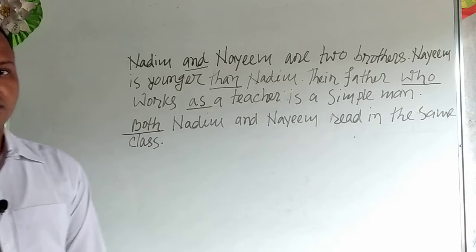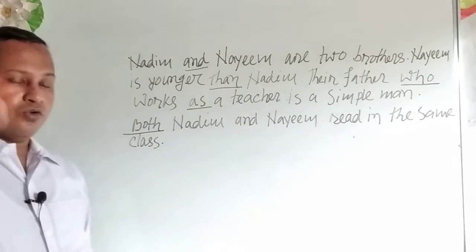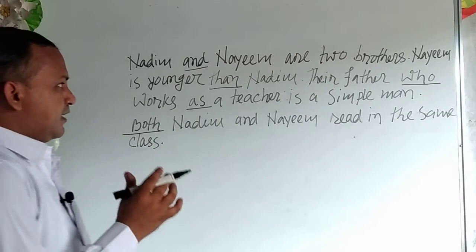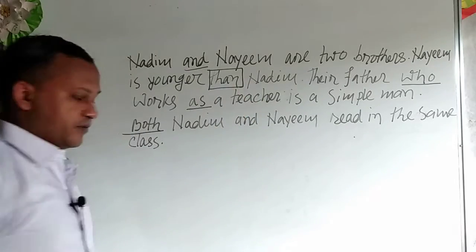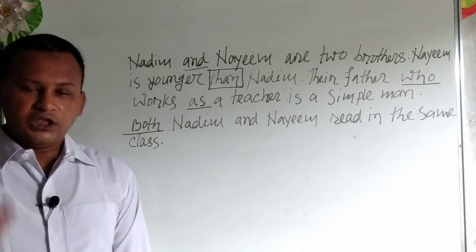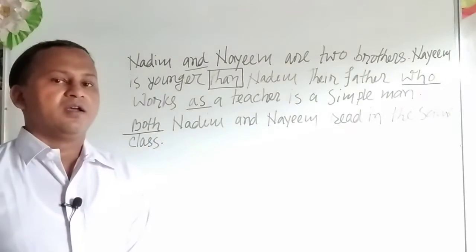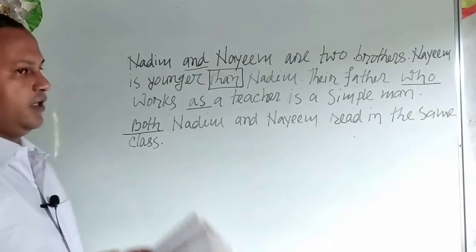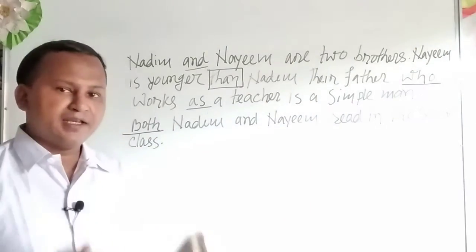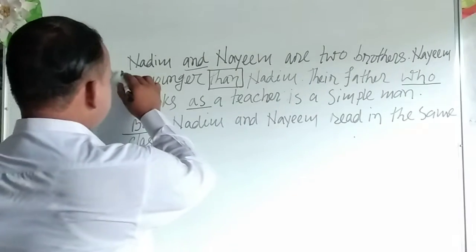Dear student, do you see some underlined words in the passage? Do you know what types of words they are? You guess it: they are words that add or link sentences.